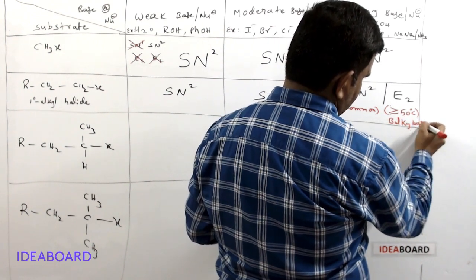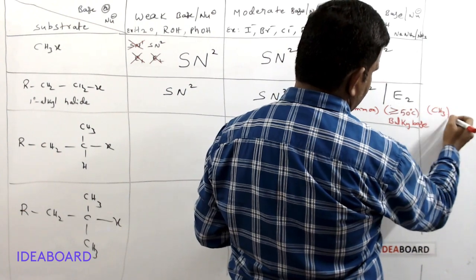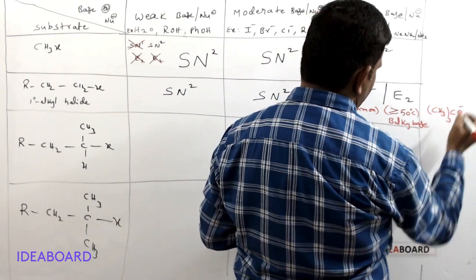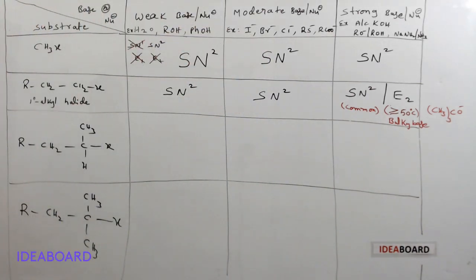bulky base means, for example, tertiary butoxide, that is (CH3)3CO minus. If tertiary butoxide base is used, then E2 reaction occurs. Otherwise, it is an SN2 reaction. And next, we will go for secondary alkyl halides.